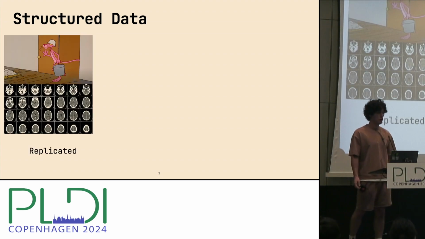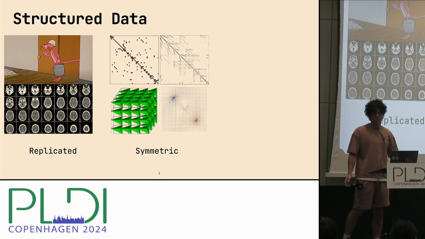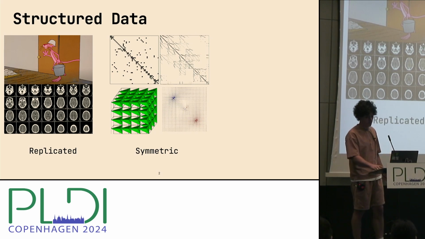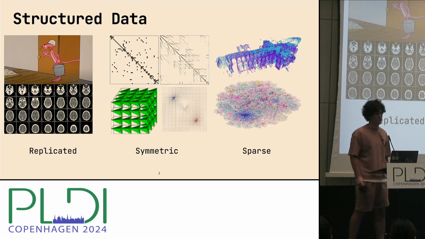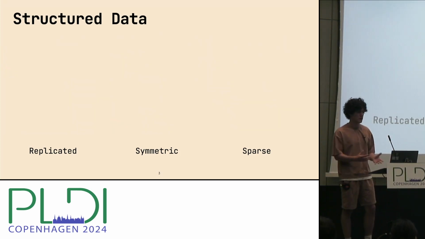For example, if we talk about images, then the data representing images can usually have replicated values. If we talk about symmetric plots, the data representing symmetric plots can usually be symmetric as well. And then for graphs and networks, this data can be sparse. Then we can exploit this structure to compress our data.